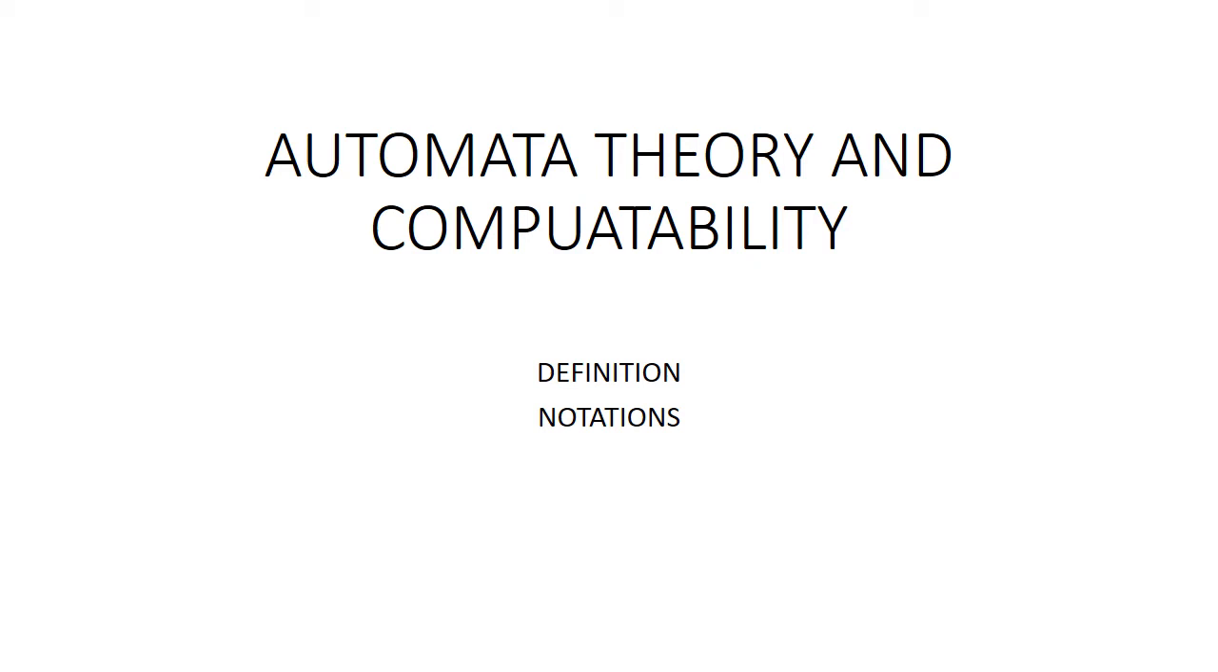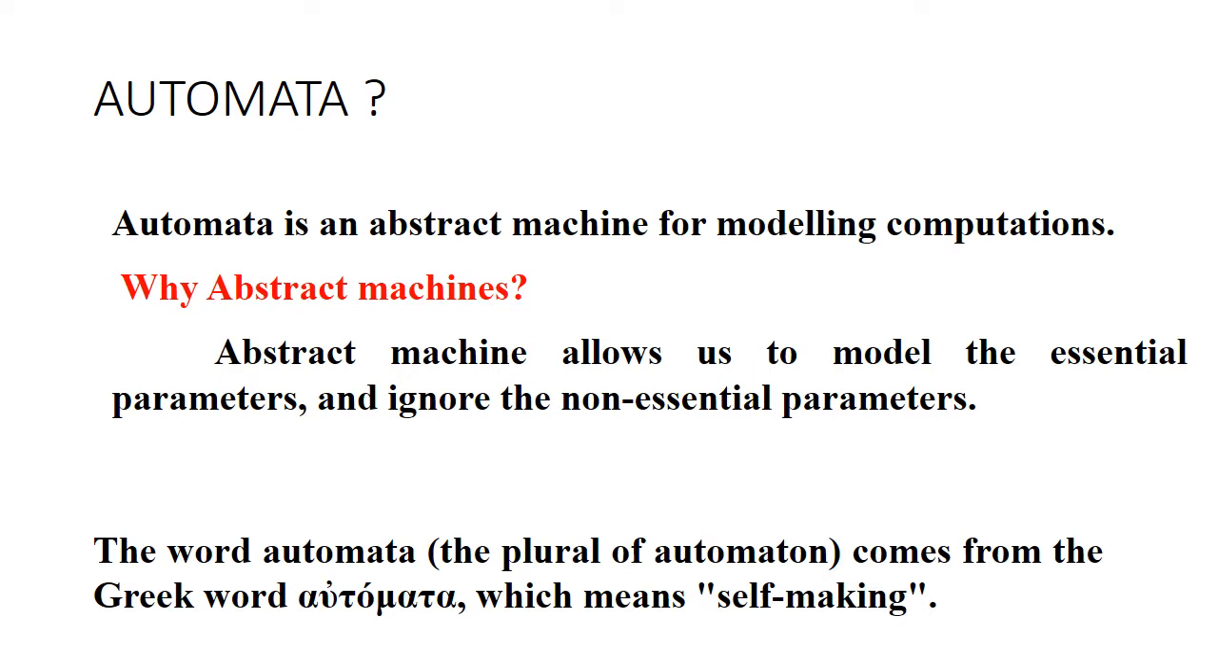Everyone, in this video lecture we will understand automata theory and computability, definitions and notations. Now what is automata? Automata is an abstract machine for modeling computations. Why abstract machines? An abstract machine allows us to model the essential parameters and ignore the non-essential parameters. The word automata comes from the Greek word automaton, which means self-making. That means any problem that you represent using the automata concepts is self-explanatory.